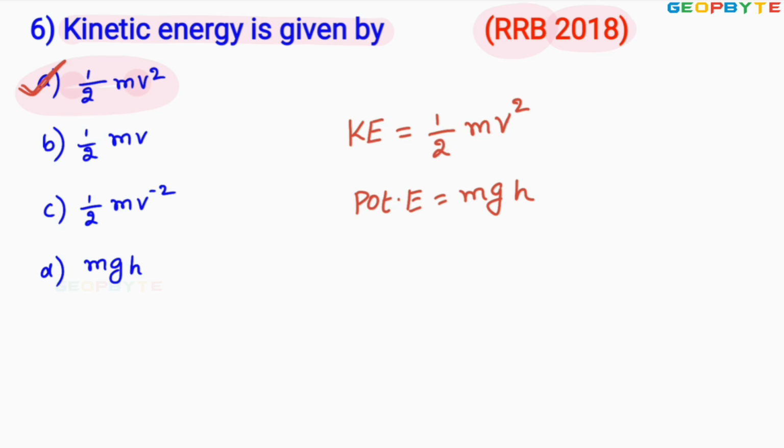Let us move to the next problem. Look at the seventh problem, asked like this. The momentum of a particle having mass m is p. Its kinetic energy will be. Dear friends, remember, momentum is the product of mass and velocity. Product of mass and velocity is called momentum.